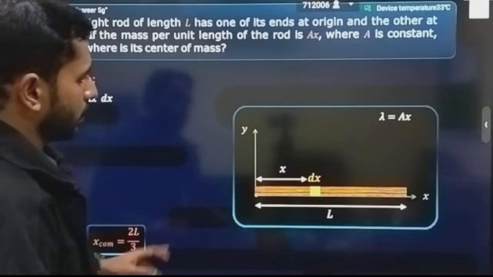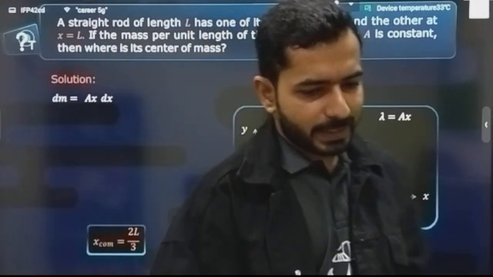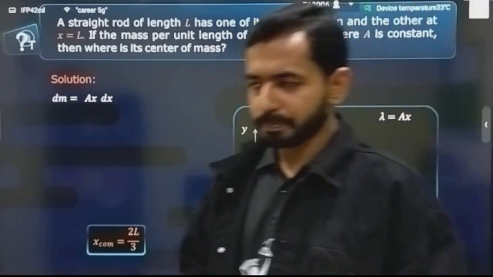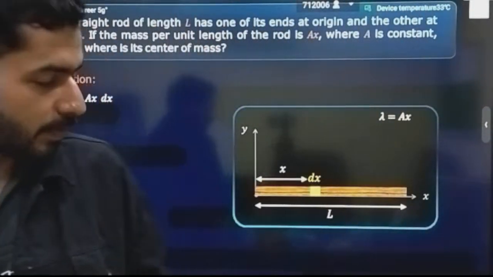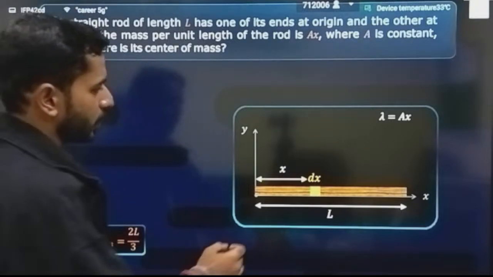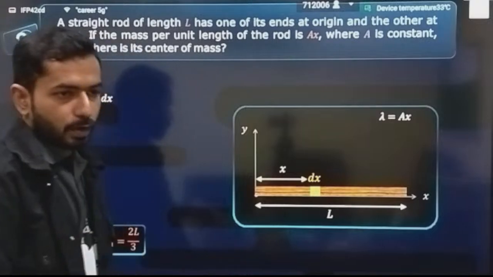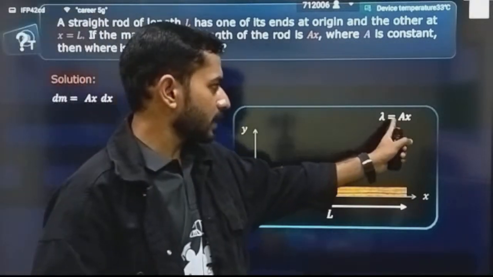See, L by 2 will be the distance. Now let's change the value of lambda. Here you will understand the value of lambda. What is the meaning of lambda? And let's do the division. This time the value will be changing, because this time the variation of mass is different. The distance is changing, and with that the mass is also changing. That is the variation that is given here.